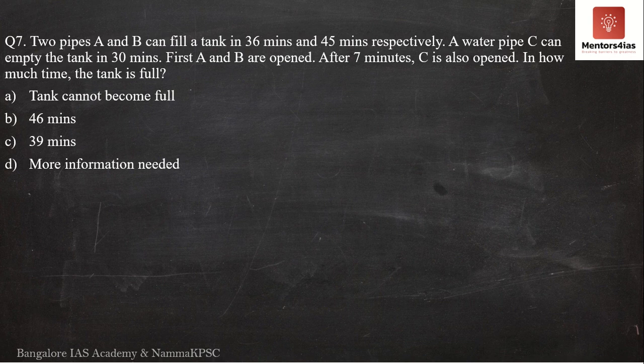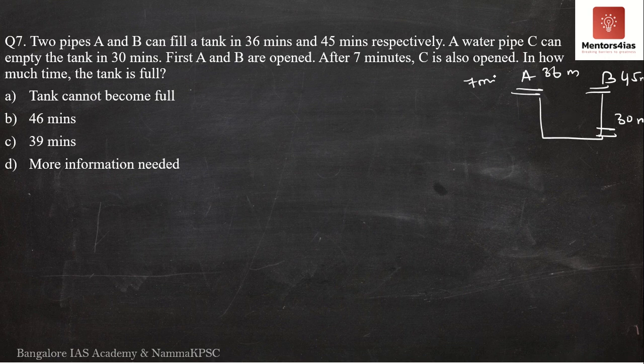Okay, so what the question is saying is that we have a tank, we have two pipes A and B. A takes 36 minutes, B takes 45 minutes to fill the tank. A water pipe C can empty the tank in 30 minutes. So first A and B are open for 7 minutes. After 7 minutes C is opened. So in how much time can the tank be filled, considering that both A and B are open for 7 minutes for the first time.